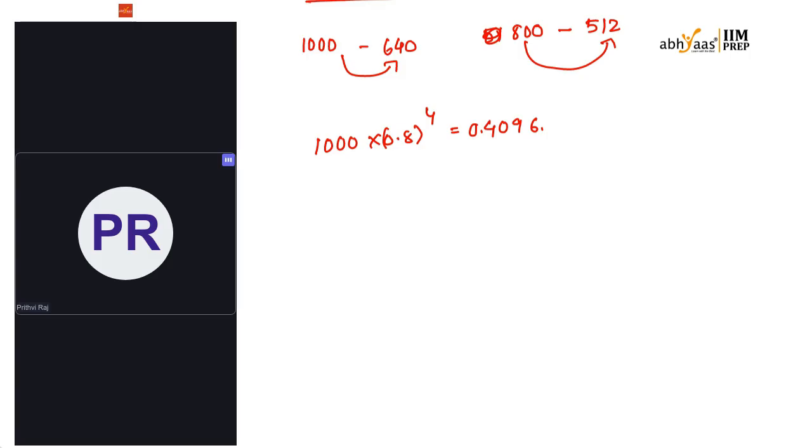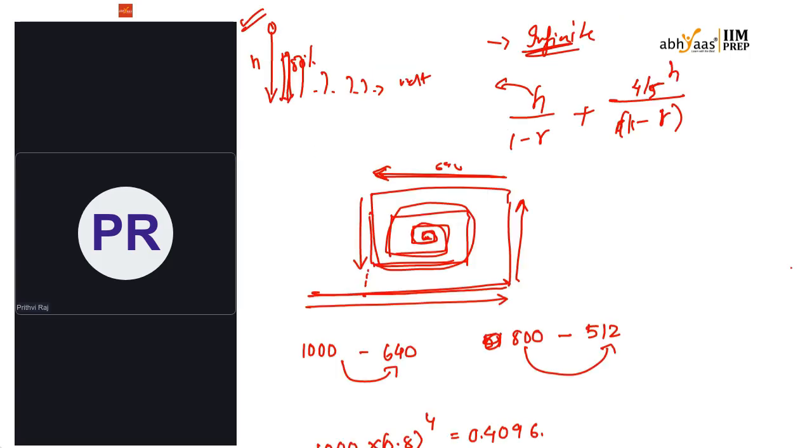As I said, per cycle, what is the net east she went? 1000 meters east, 640 meters west. So that means net, she moved east only, but how much is the net? It is 360. And what about net north? It is 288. So these net contributions scale by 0.4096 in each subsequent cycle, forming a geometric series.